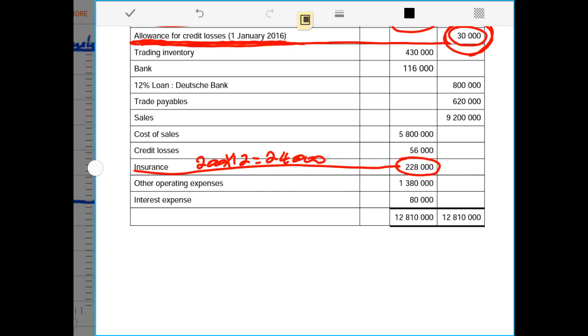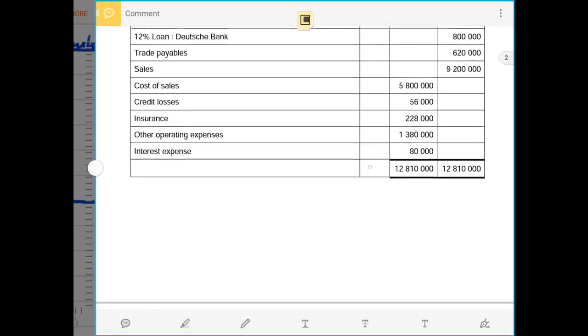Yet that is not supposed to be included there because any personal transaction with the owner is regarded as drawings. Therefore now this amount will have to be taken out of the amount of insurance. Then we have to say minus 24,000 rands. Then we record that in the drawings account when we do the statement of changes in equity.